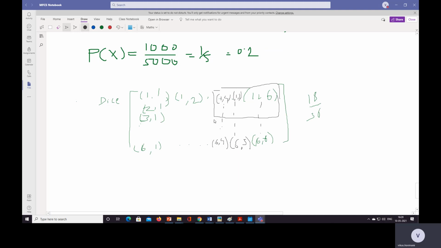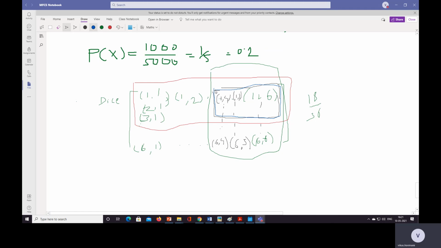That is the common part between events A and B. Event A is this, event B is this one, and A intersection B is this, common between A and B.